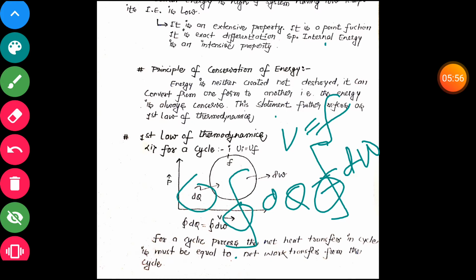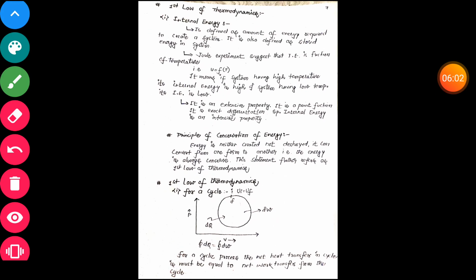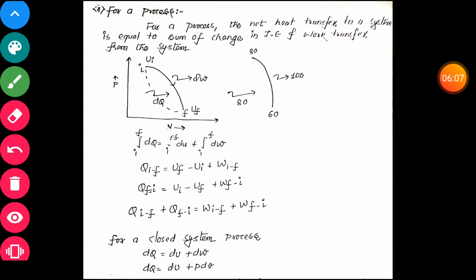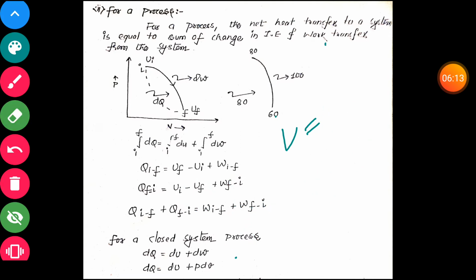Now we move to our next page. Now we are applying our first law of thermodynamics for a process. How do we apply the first law of thermodynamics to a process? It says that for a process, the net heat transfer to a system is equal to the sum of the change in internal energy and the work transfer from the system. What does it mean?